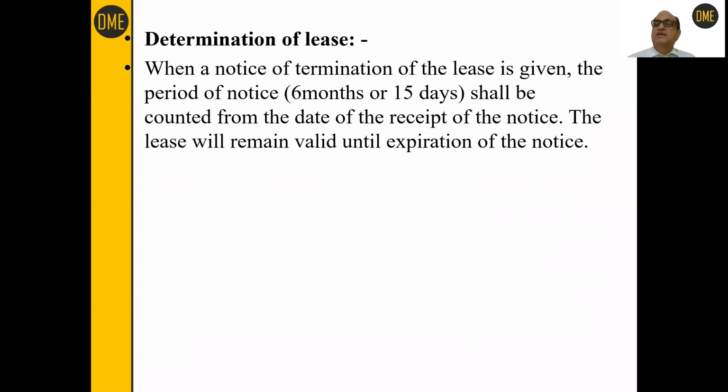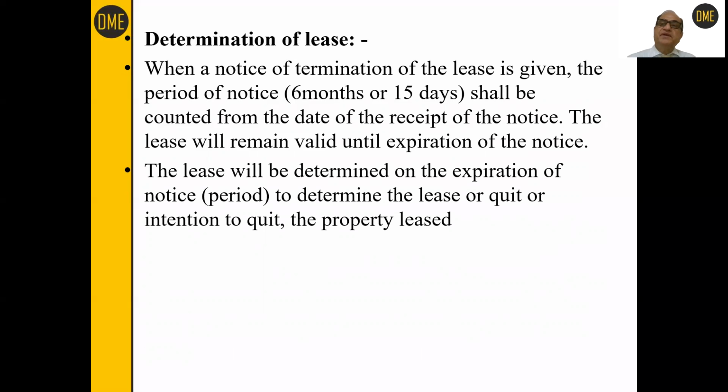This is reasonable. For agriculture and manufacturing purposes, the tenant should have 6 months to wind up these things. And if it is a lease of a flat, then the tenant should have 15 days for searching another flat and shifting to that flat. All right.